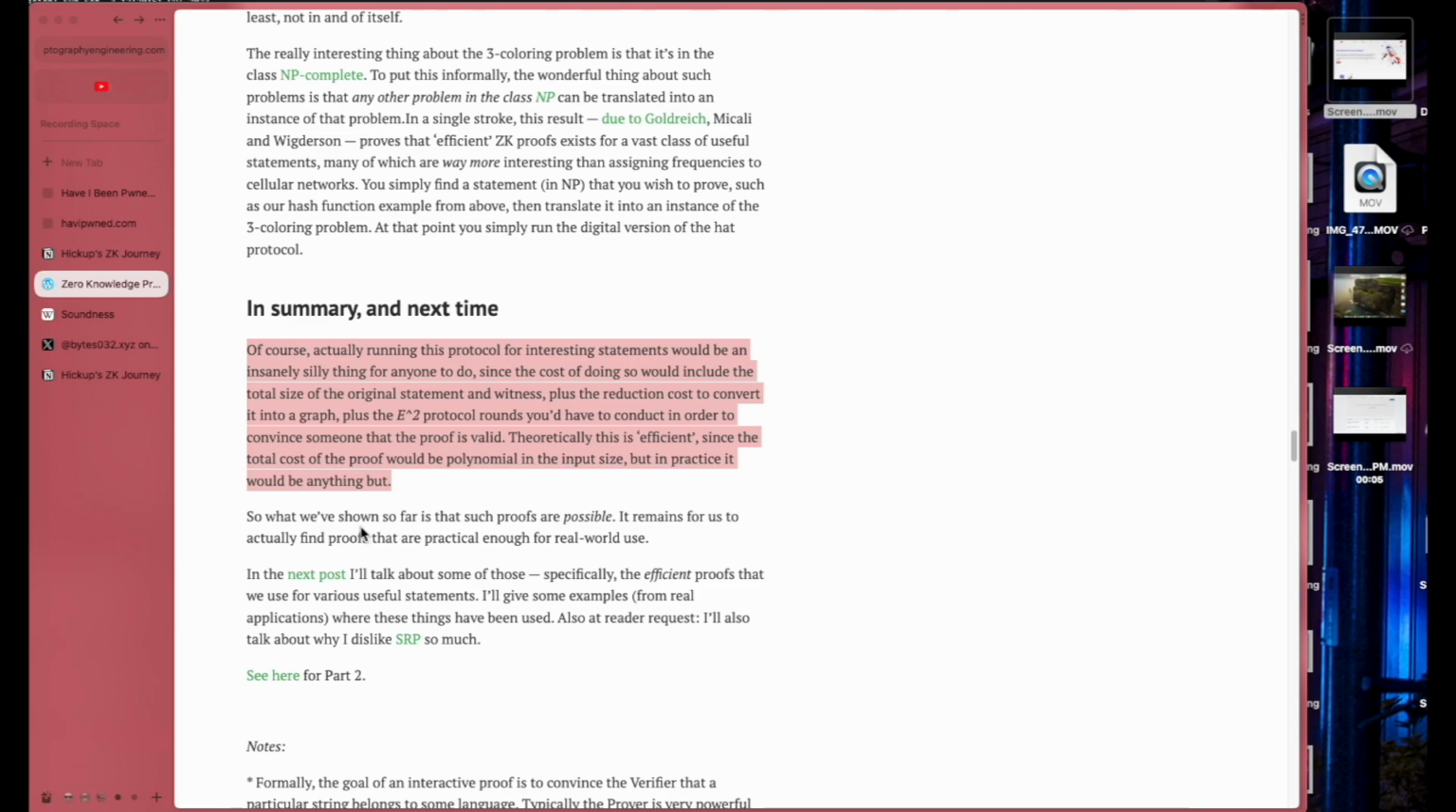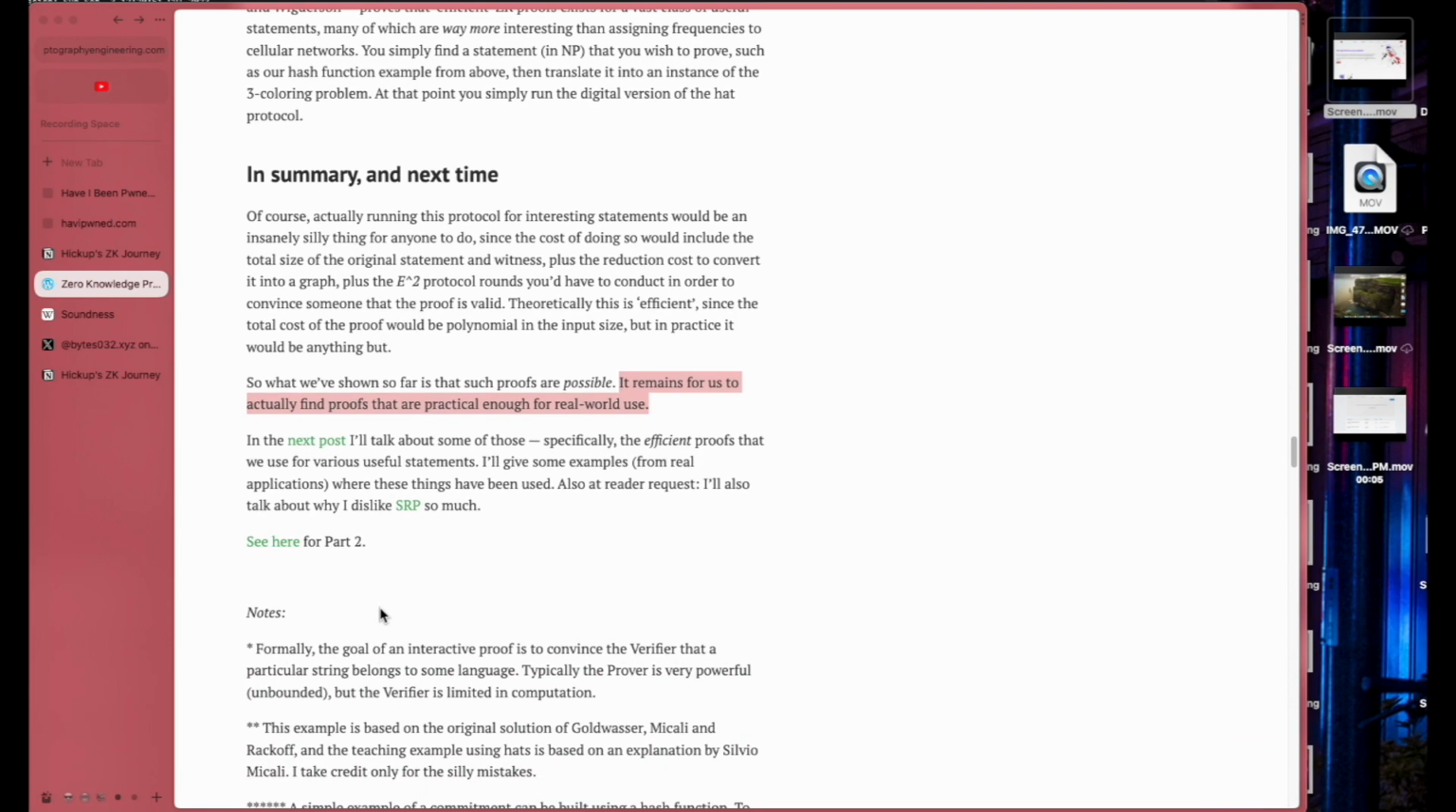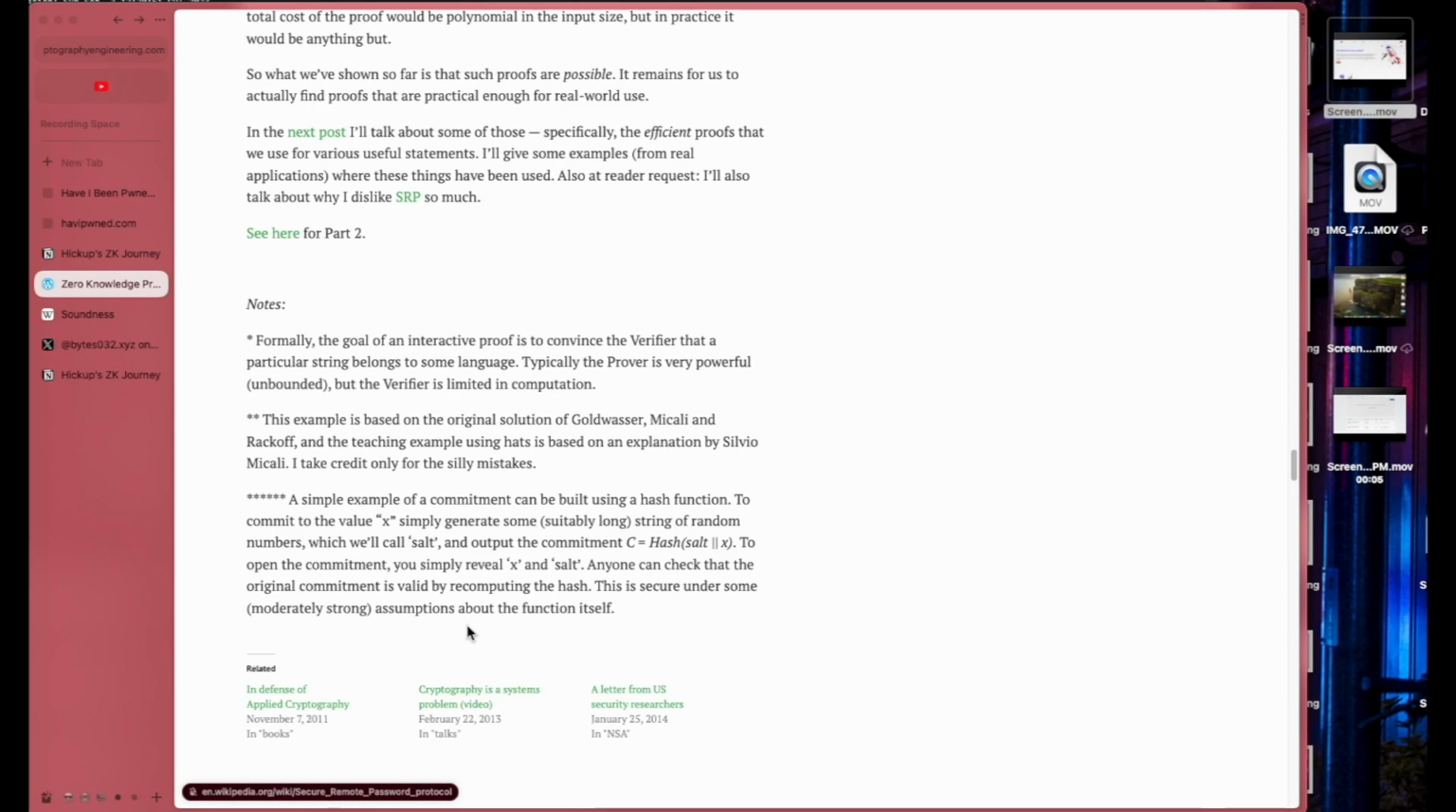So what we've shown so far is that proofs are possible. It remains for us to actually find proofs that are practical enough for real world use. In the next post, I'll talk about some specifically efficient proofs. I'll also talk about why I dislike SRP. I'm sorry, guys. I really don't know what SRP is.